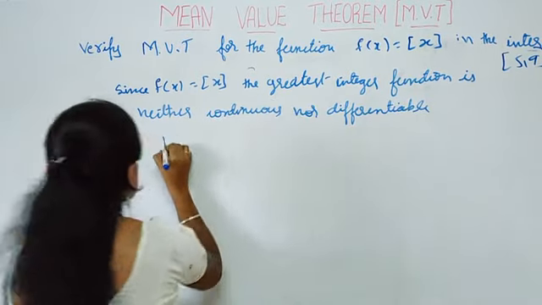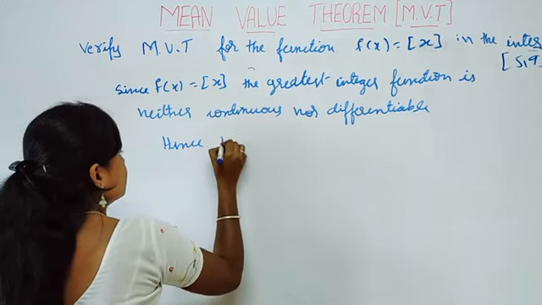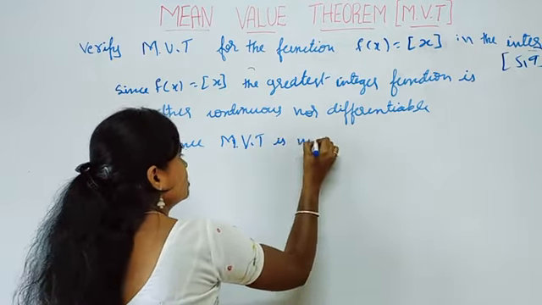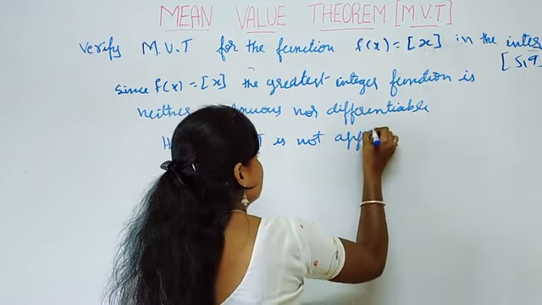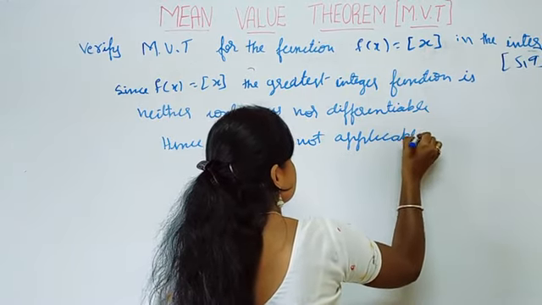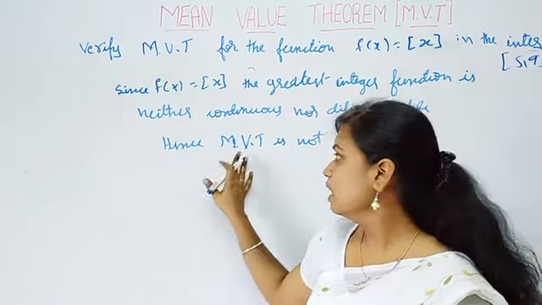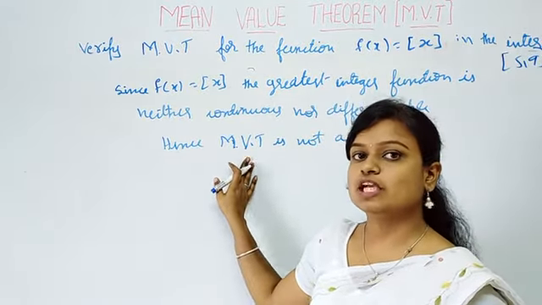Hence mean value theorem is not applicable for this function. Since it is neither continuous nor differentiable, mean value theorem is not applicable.